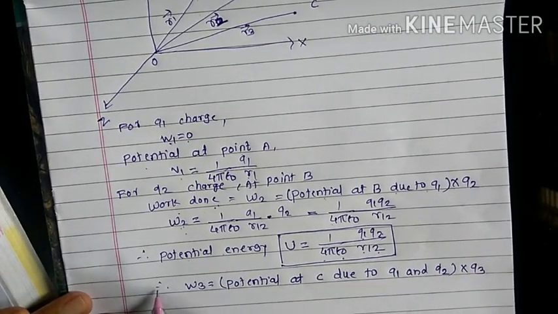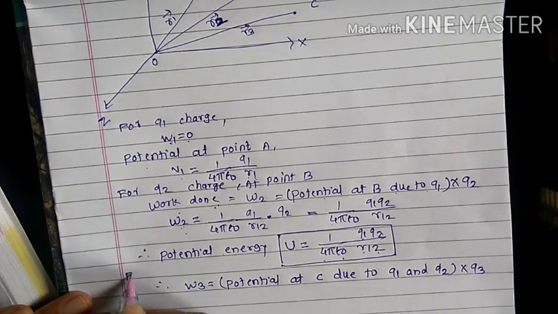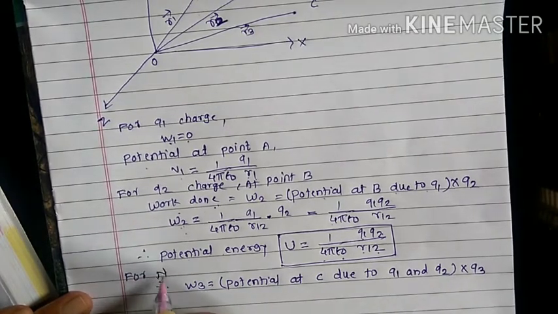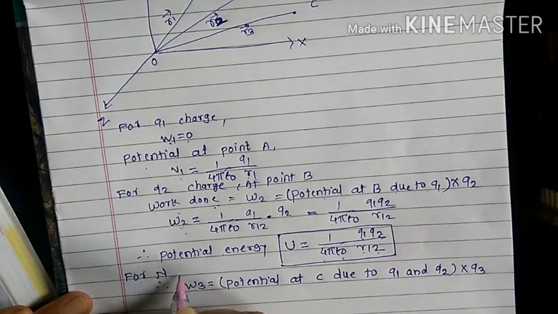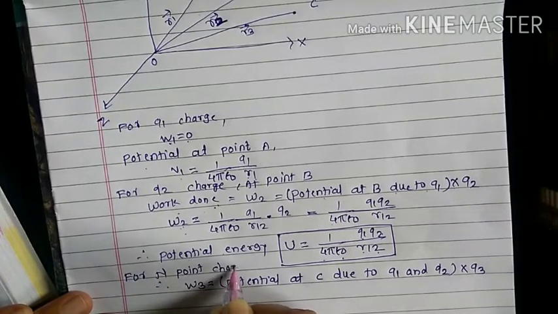Here is the formula for the potential energy for the system of n point charges, and for the same purpose here for n point charges,